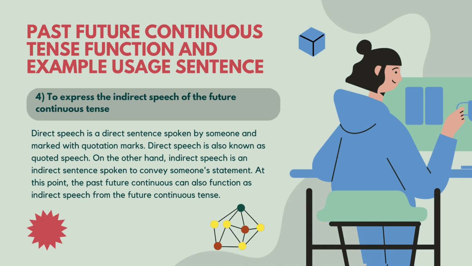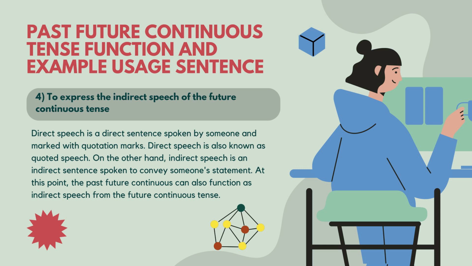And 4. To express the indirect speech of the future continuous tense. Direct speech is a direct sentence spoken by someone and marked with quotation marks. Direct speech is also known as quoted speech. On the other hand, indirect speech is an indirect sentence spoken to convey someone's statement.